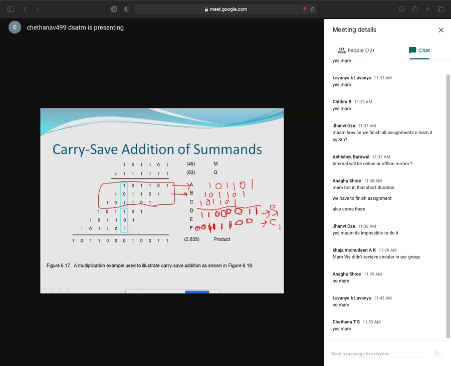Okay. So I have done A, B, C. What I've done? A plus B plus C. What I got? I got the result as carry 1, sum 1 and carry 1. Now I will do the addition of, this is DEF. Now add D plus E plus F.